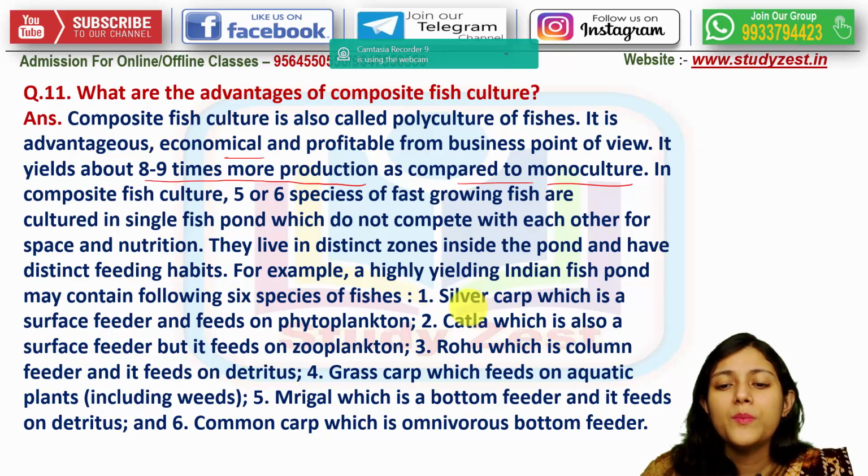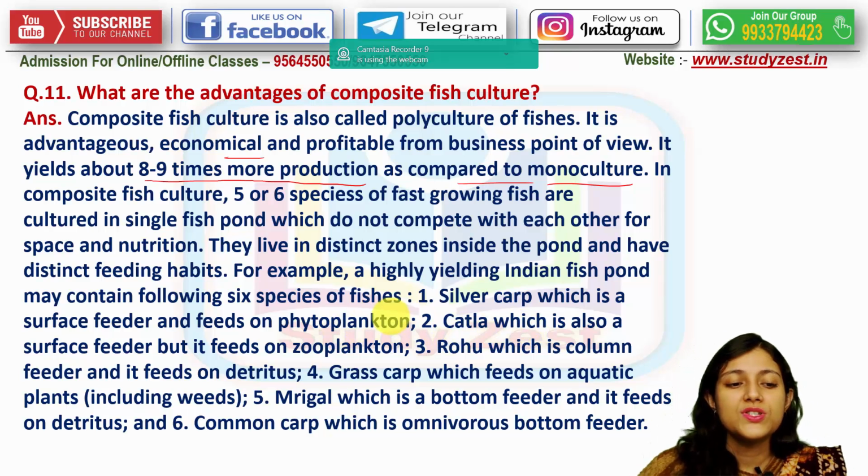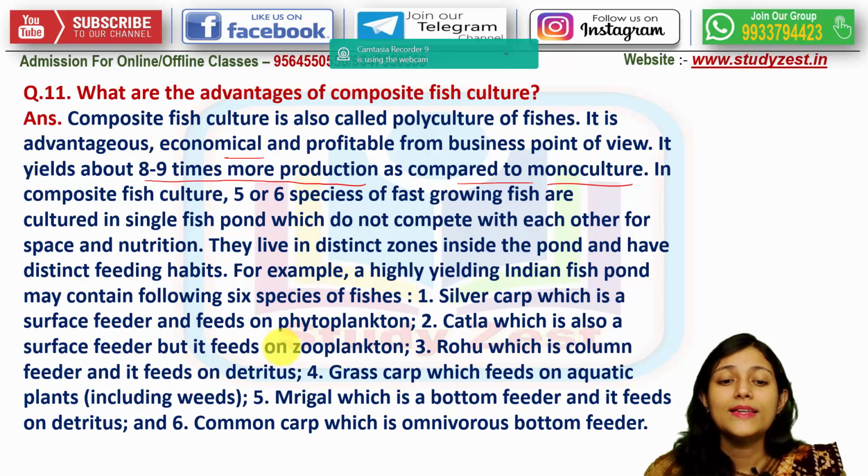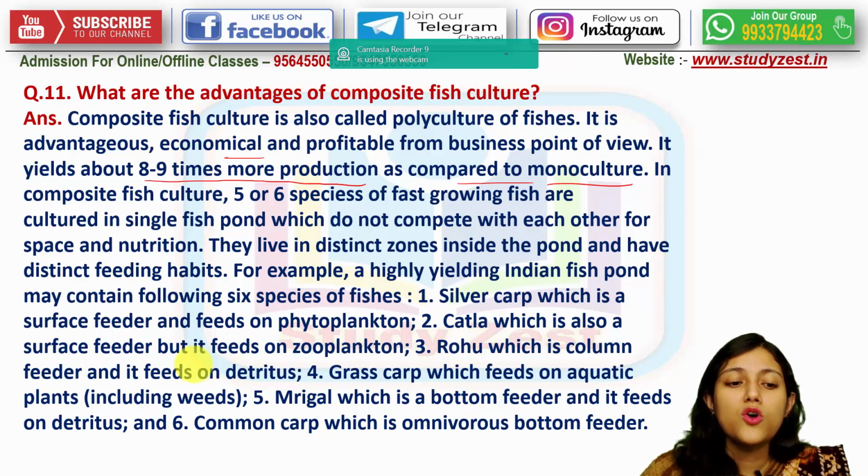First is silver carp, which is a surface feeder and feeds on all the phytoplanktons. Next is katla, which is also a surface feeder, but it feeds not on the phytoplanktons but on the zooplankton. So their feeding habit is different. Next is rohu, which is a column feeder and feeds on the detritus.